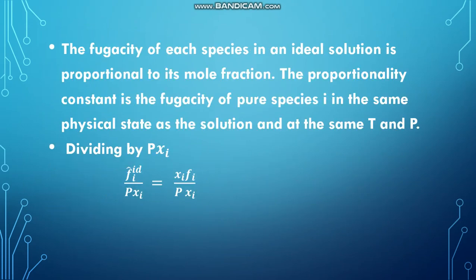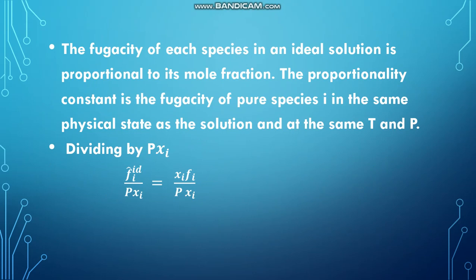Then the fugacity of each species in an ideal solution is proportional to its mole fraction. The proportionality constant is the fugacity of pure species i in the same physical state as the solution and at the same temperature and pressure.